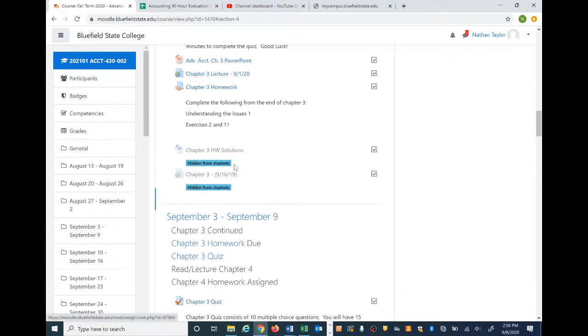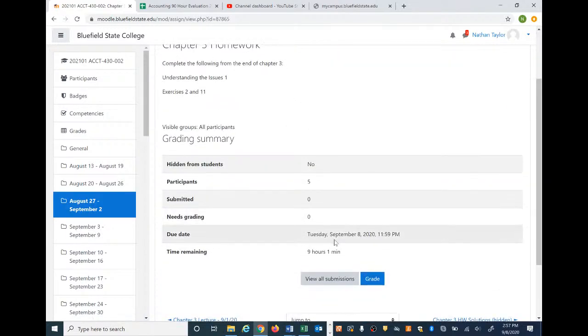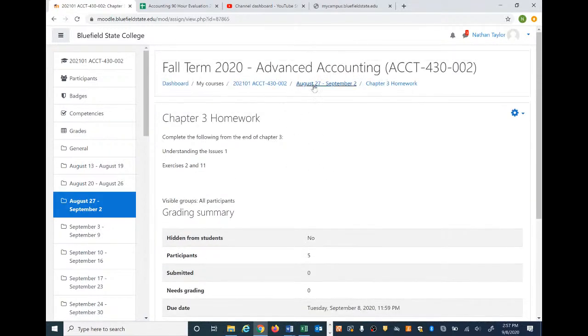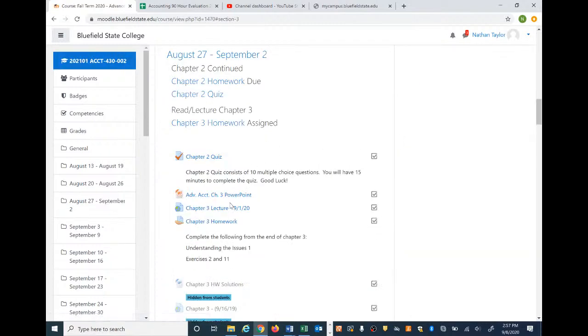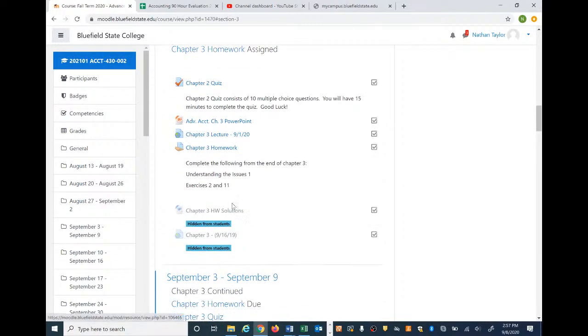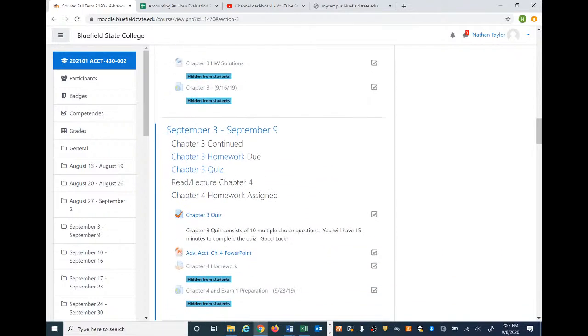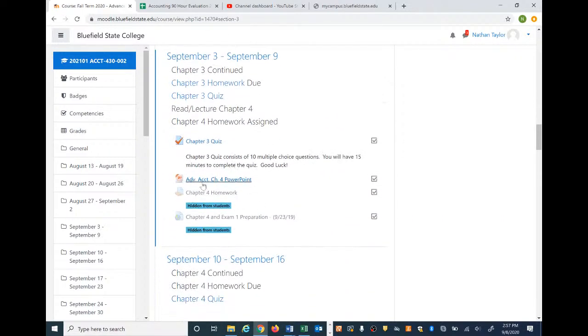Chapter 3 homework, that was last week. I'll go ahead and get the solutions available so you can check your work before you submit it, because I believe it is due tonight. So yes, it's going to be due in 9 hours from now. I will make sure I post Chapter 3 homework solutions here. This is the teacher view, so I'll make this visible for the students to see. So check your homework. Make sure you submit that tonight. Chapter 4 lecture, I'll be posting that right under the PowerPoint. So here's Chapter 4 PowerPoints.